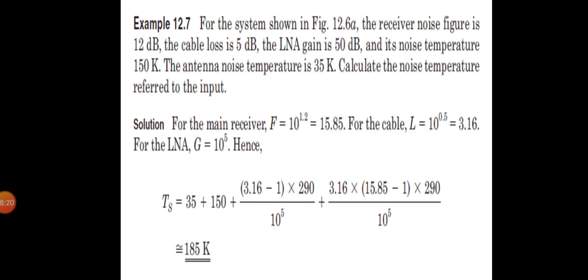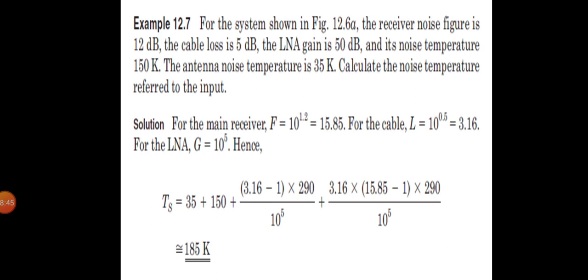From the example, for the main receiver they have given F equal to 10 power 1.2, which is equal to 15.85, and for the cable, L is equal to 10 power 0.5, which is equal to 3.16. For the LNA they have given 50 dB, therefore G is equal to 10 power 5.